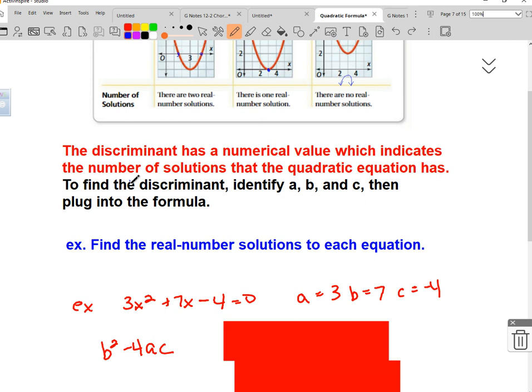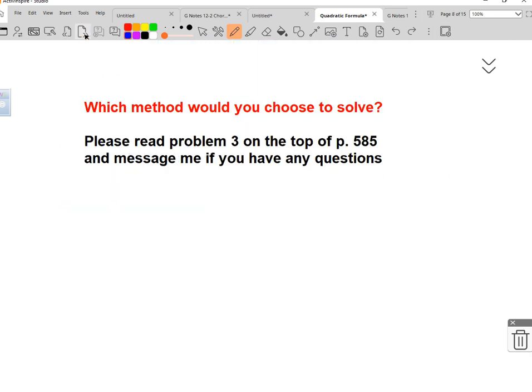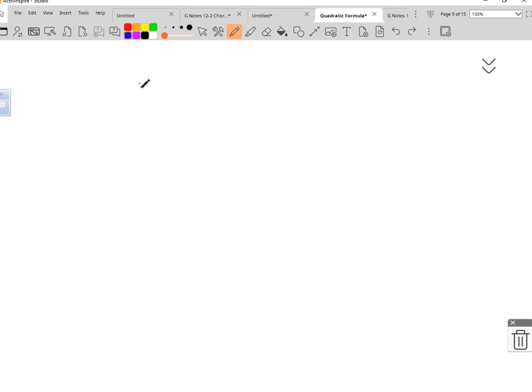Okay. So we're going to do this example. 3x squared plus 7x minus 4 equals 0. Basically, how many solutions are there? In your notes it says how many real number solutions.